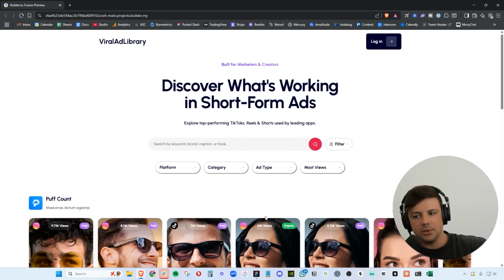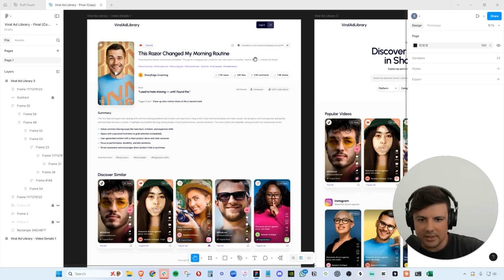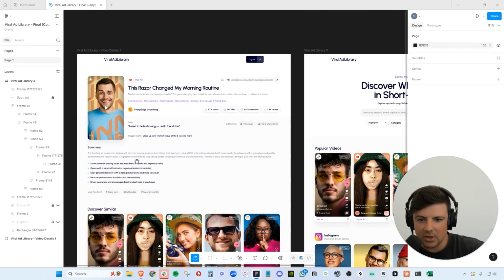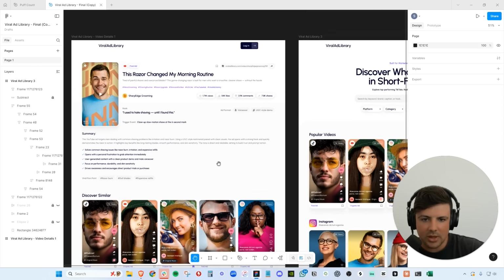Now what we need to do is build this other page. So when you click into a video, it opens up this details page for each piece of content. And look, we don't want the users to drop off after that. So we're going to show similar content here from other apps as well at the bottom.